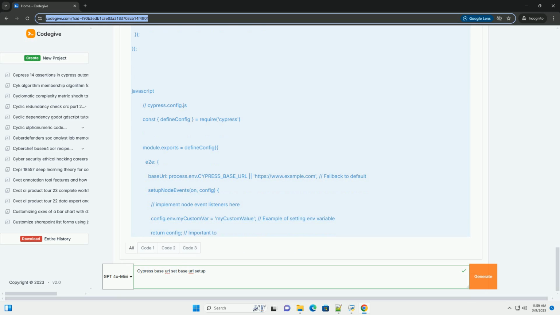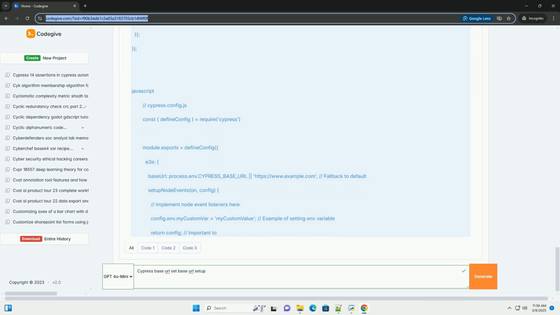Troubleshooting. Tests not visiting the correct URL. Verify base URL configuration: double check that you have correctly configured the base URL in your cypress.config.js or cypress.json file. Check for typos: ensure there are no typos in your base URL value. Ensure relative paths: make sure you're using relative paths, starting with a slash, in your cy.visit calls when you intend to use the base URL.